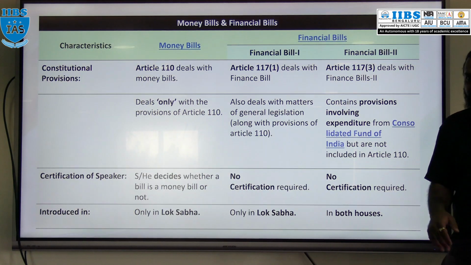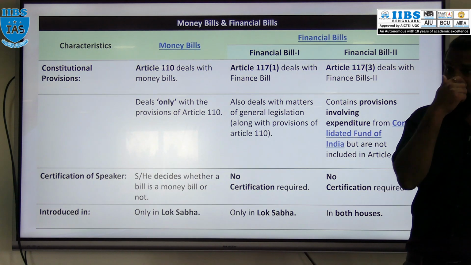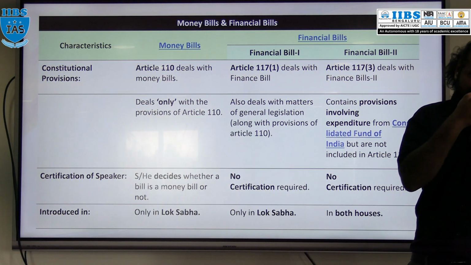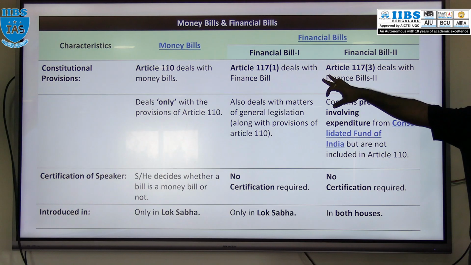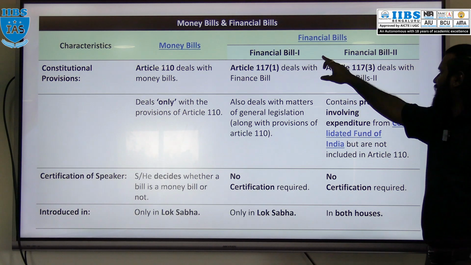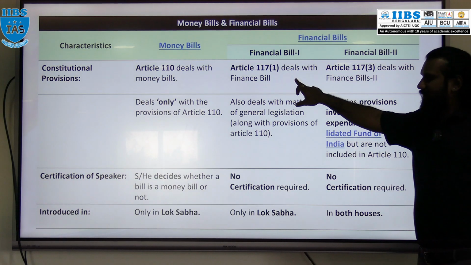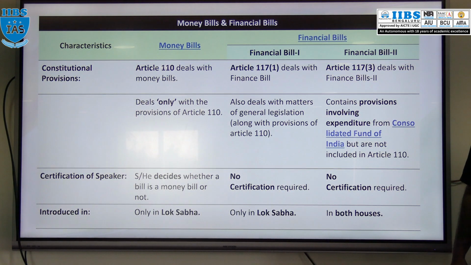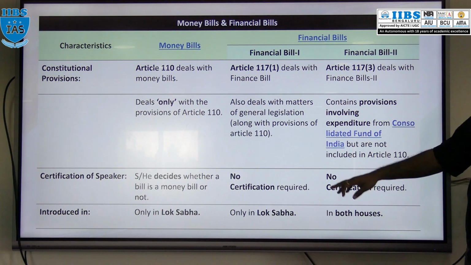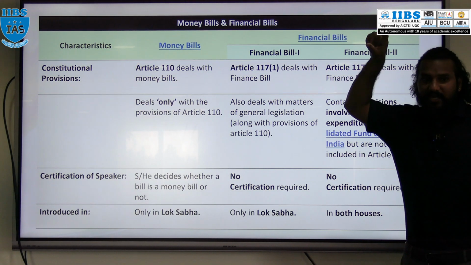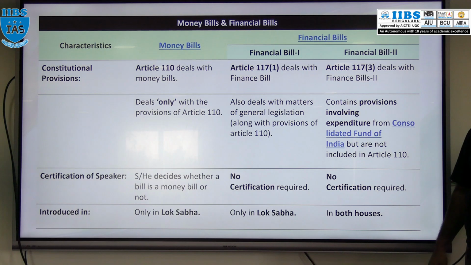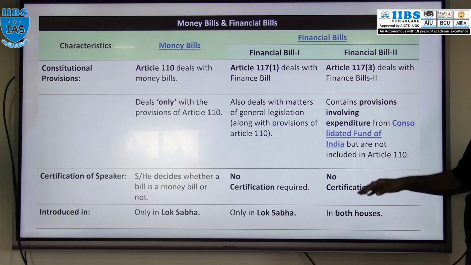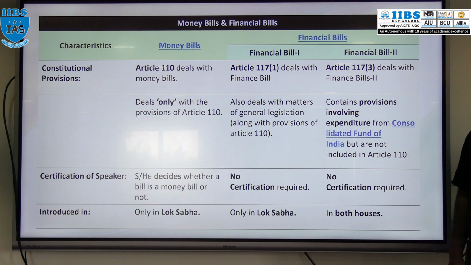Okay. Now, a money bill is a finance subject and a financial bill is also a finance subject. Then what is the difference? Money bill, Article 110 deals with money bill. Finance bill, Article 117. We have 2 finance bills, Finance Bill 1 and Finance Bill 2. Finance Bill 1 generally deals with Article 117 subclause 1. Finance Bill 2 deals with those provisions which are mentioned in Article 117 subclause 3.